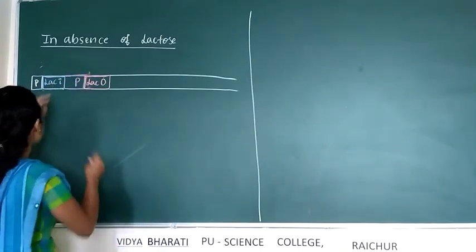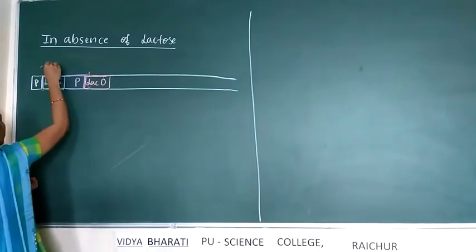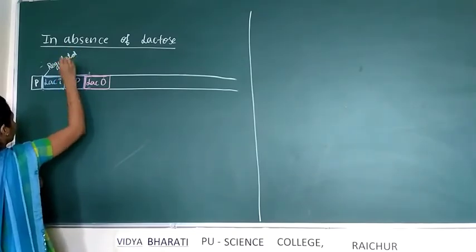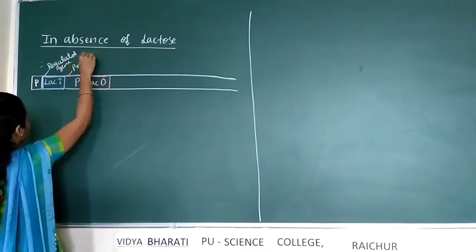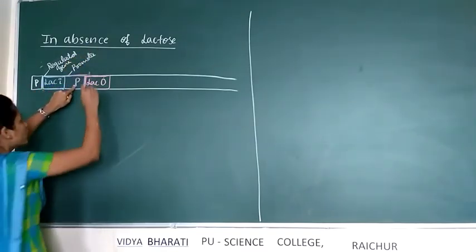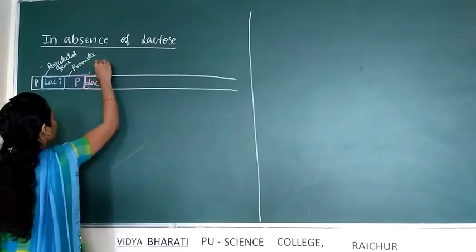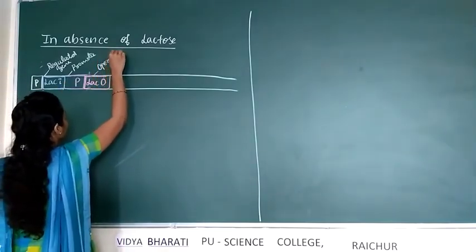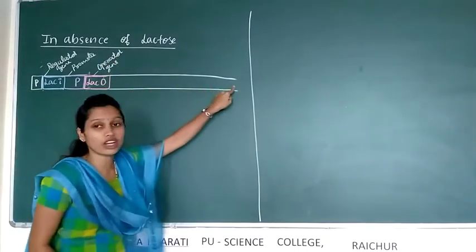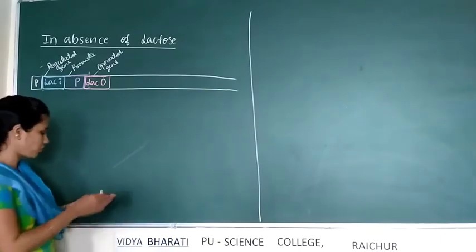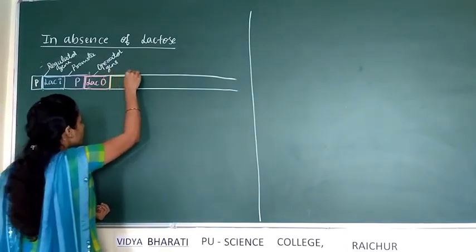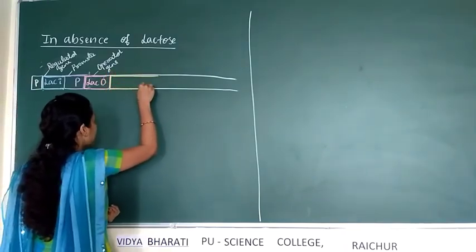Then this is the regulator gene. This one is promoter. See, first regulator gene is present. Next to the regulator gene, promoter is present. Next to the promoter, here operator gene is present. Then here structural genes are present. Structural genes means this is LAC-Z.